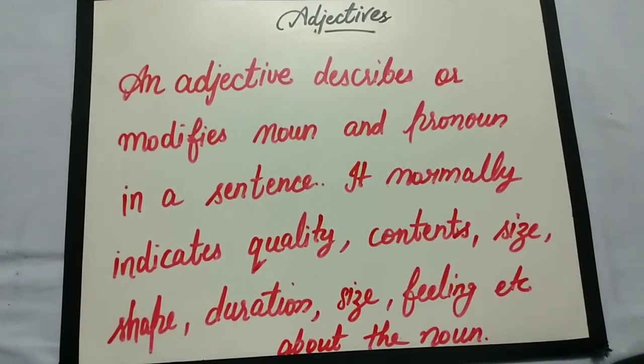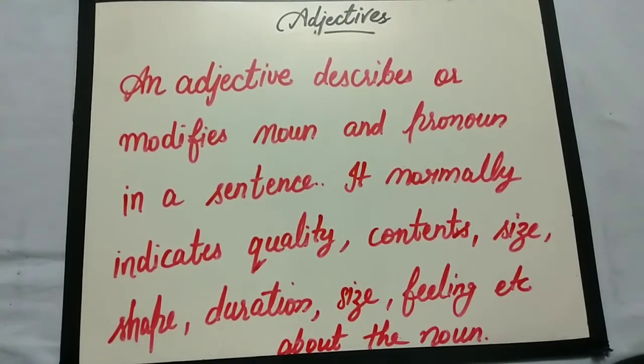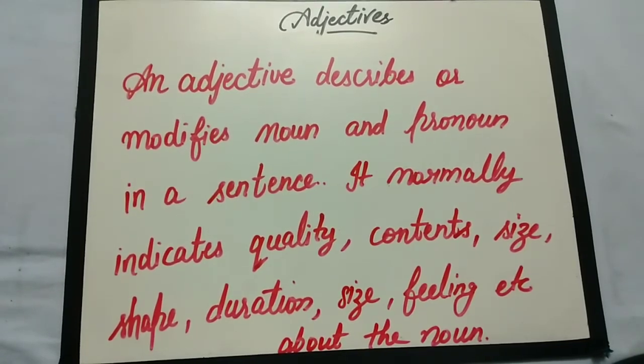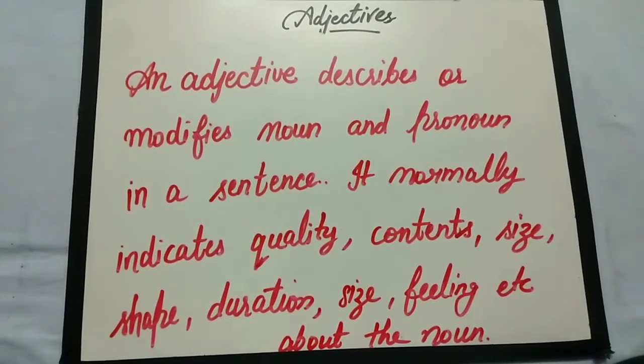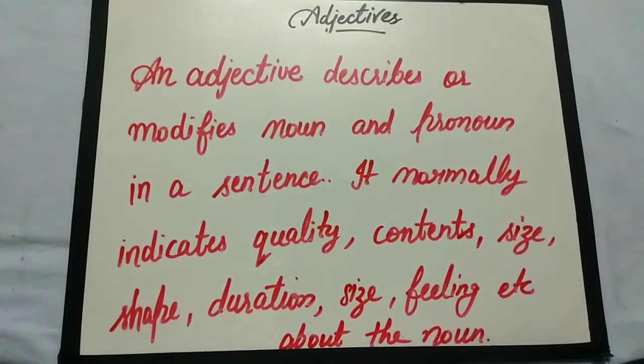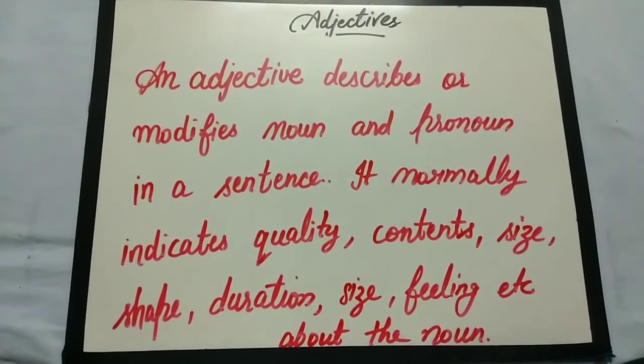So I hope you understand about adjective, that adjectives are the describing words and they describe or modify noun and pronoun in a sentence. It normally indicates the quality, quantity, content, size, shape, duration, feelings, etc. about the noun. Adjectives usually provide relevant information about the nouns and pronouns they modify, and they also answer the questions like what kind, how many, which one, how much. Adjectives enrich your writing actually by adding precision and originality to it.